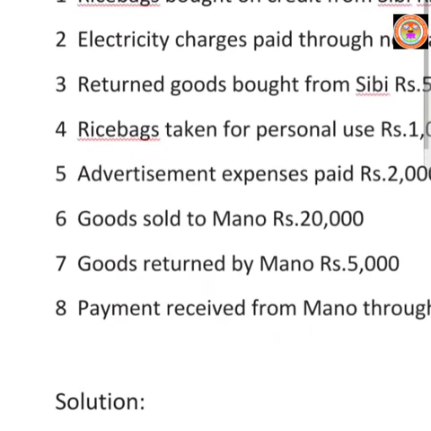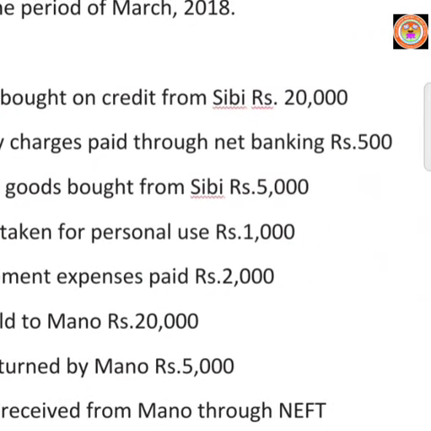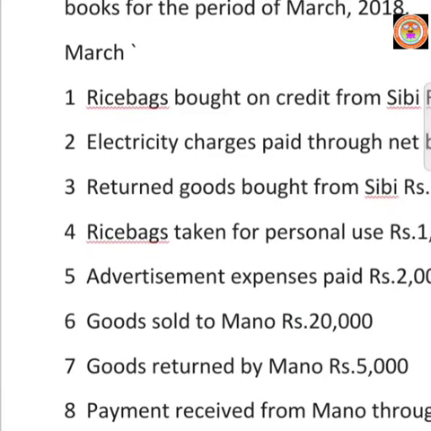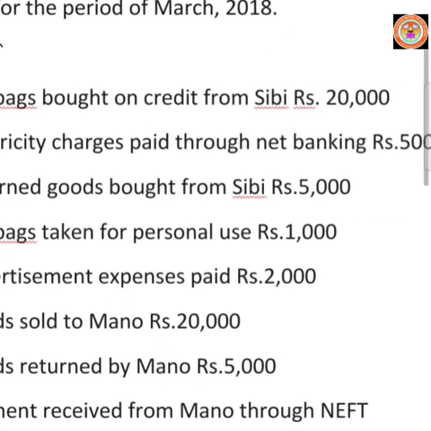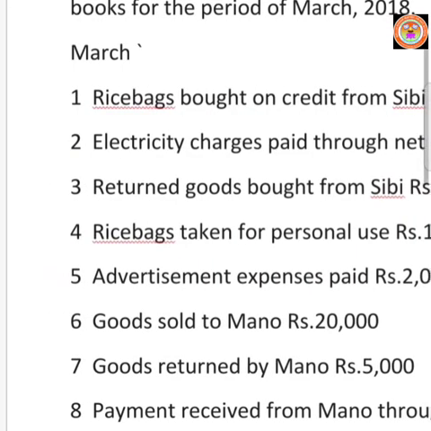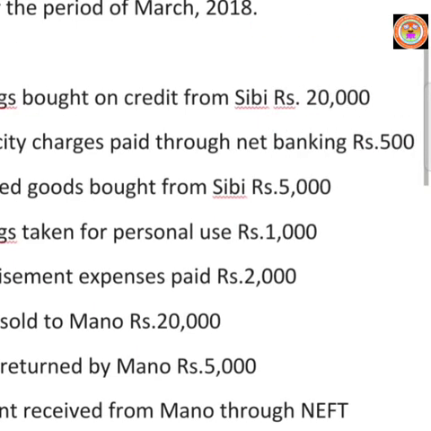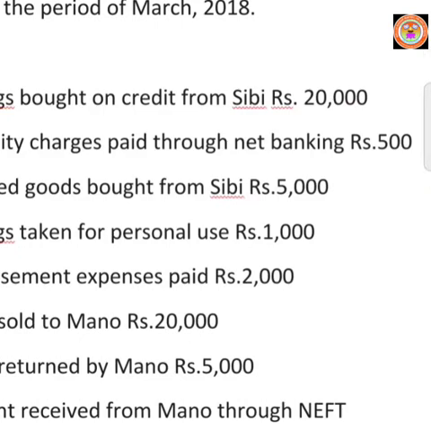Next transaction is on March 3. Returned goods bought from SIBI, 5,000. On March 1, Mary bought rice bags from SIBI for rupees 20,000. Out of the 20,000, Mary returned some goods on March 3. That goods worth rupees 5,000.